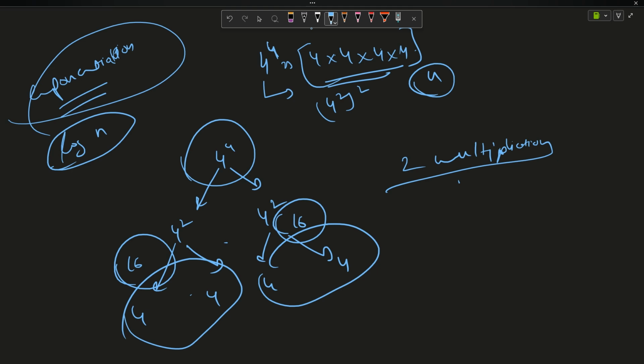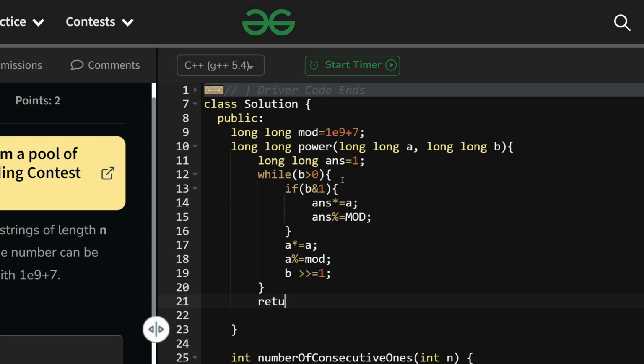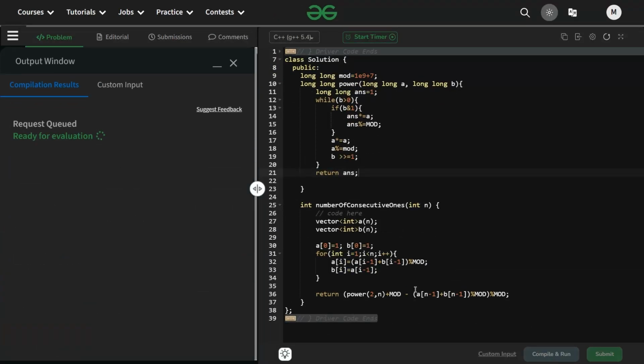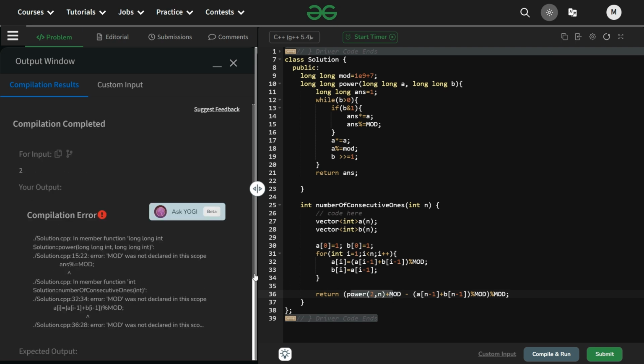So let us move to the code back. So after that, return answer. Let us try to run it. It should run fine, I guess. And talking about this plus mod, this is just for avoiding the negative values of power of 2 to the power. Oh, it is giving an error.